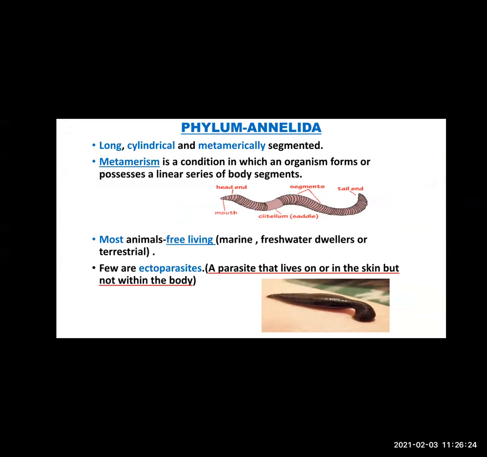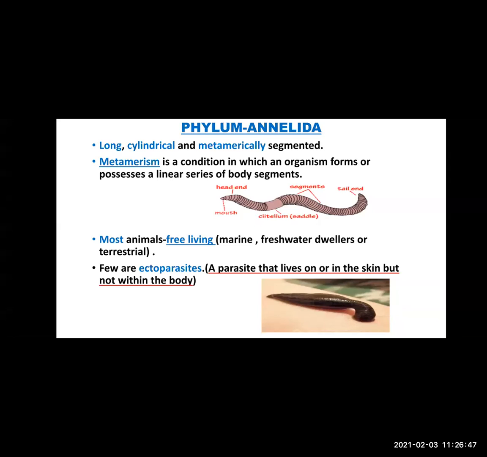Metamerically means it is segmented, many segments are present. You can see in the picture of the earthworm. Metamerically means it possesses a linear series of body segments. You can see how the segments are there, in a linear series. So such a type is called metamerically segmented.